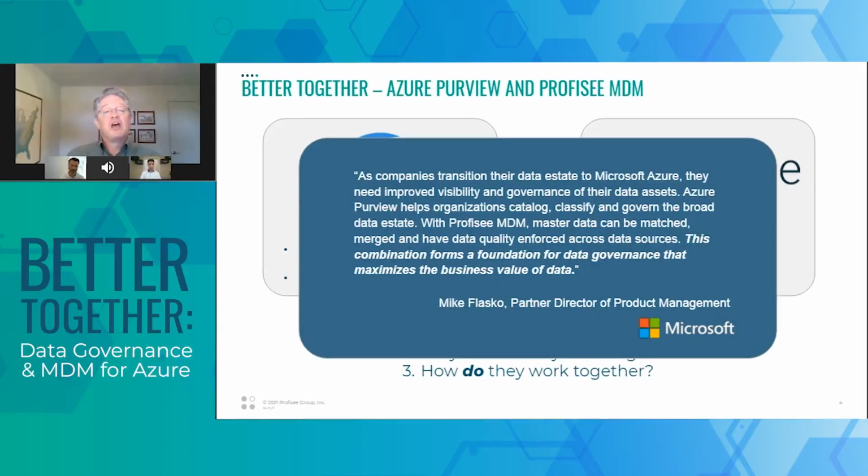Azure Purview helps organizations catalog, classify, and govern the broad data estate. With Profisee MDM, master data can be matched, merged, and data quality enforced across the data sources. And most importantly, this combination forms a foundation for data governance that maximizes the business value of data. So I think that's really the proper context to think about all of this as we dive into what each product does and how they work together.